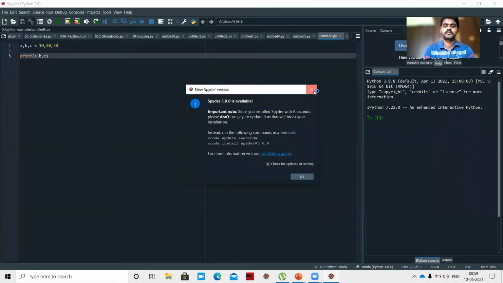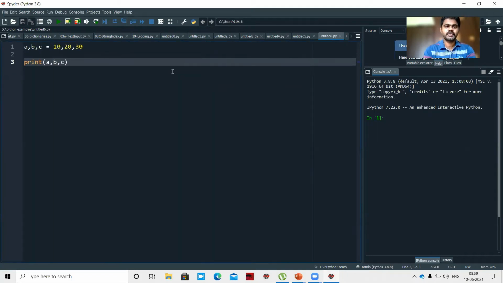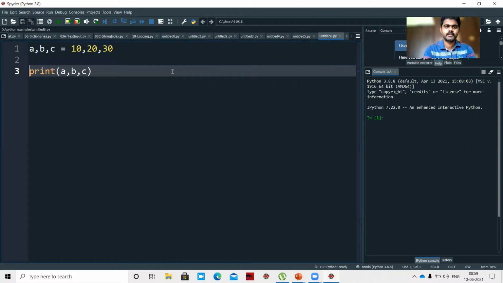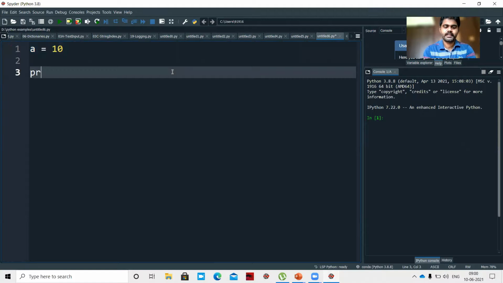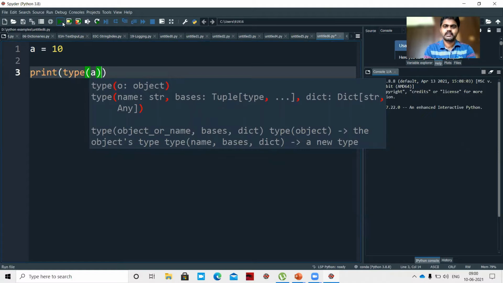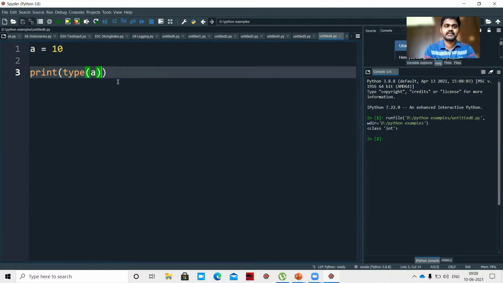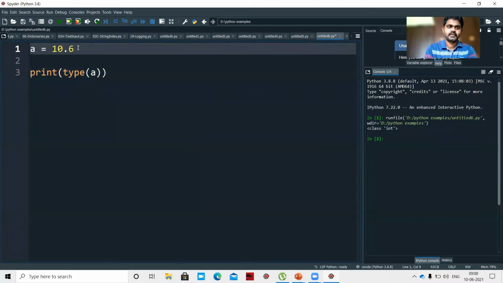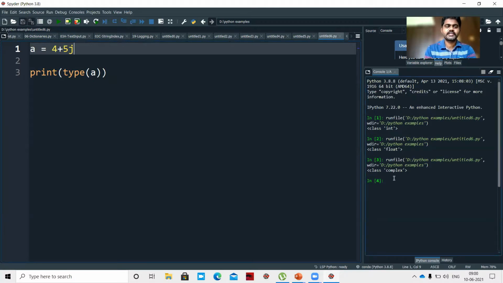Okay, so let me show it. To increase the font size, we need to press Control ++. So for example, if I say a equal to 10, print type of a. So what does it mean? It will show class int. So it's an integer. If I say a equal to 10.6, and type of a, it shows class float. If I say a equal to 4 plus 5j, it is class complex. So it's a complex data type.